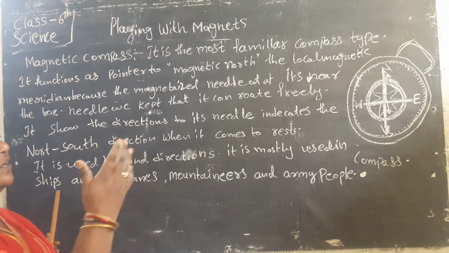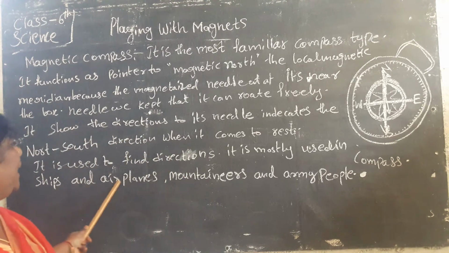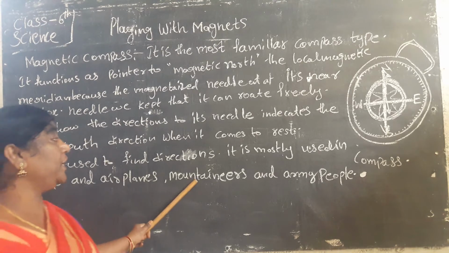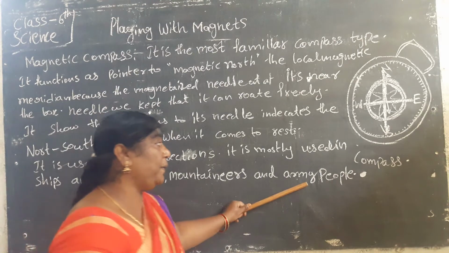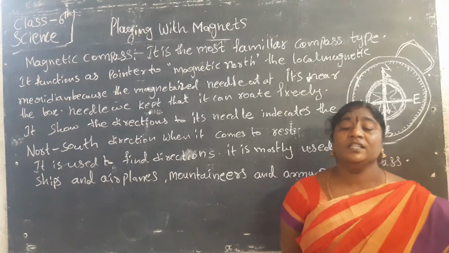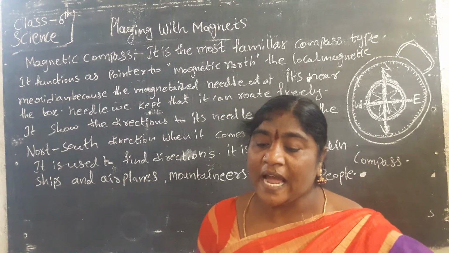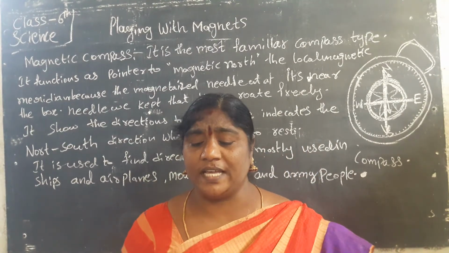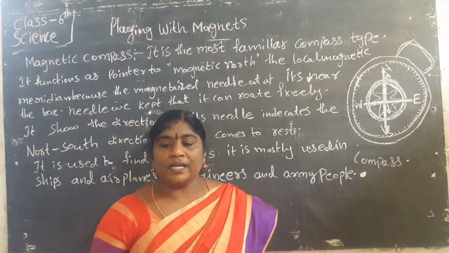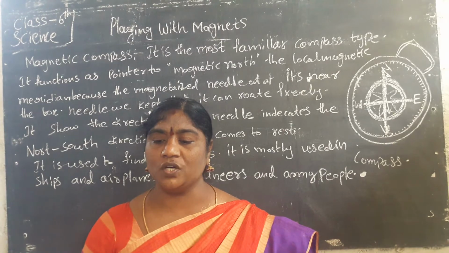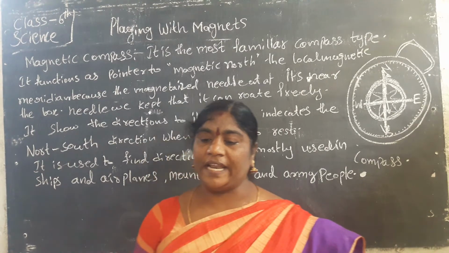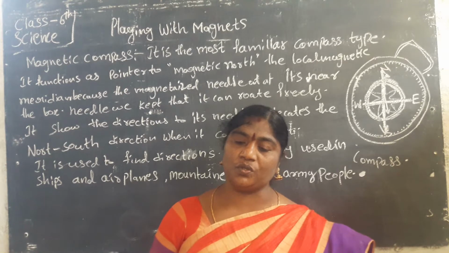The compass will direct them. Aeroplanes also use it, and people in mountainous areas, and army people. Why do these people use it? They have to go searching for the enemy in forests, mountains, hilly areas. They have to find the directions. Usually, the diagram called a compass shows the north-south direction.